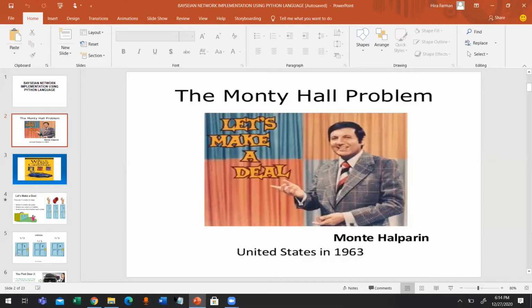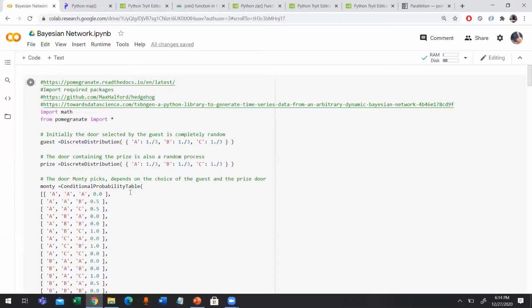So I have opened my Colab and I am typing the code here. It is a pretty simple demo, not a lot of brain required in order to do this. It is a pretty simple and understandable demo. We just have to implement what exactly we understood about the Monty Hall problem, right?